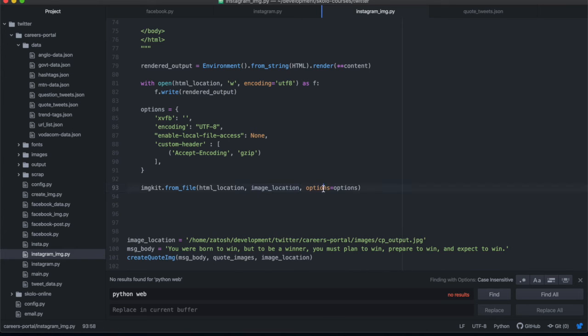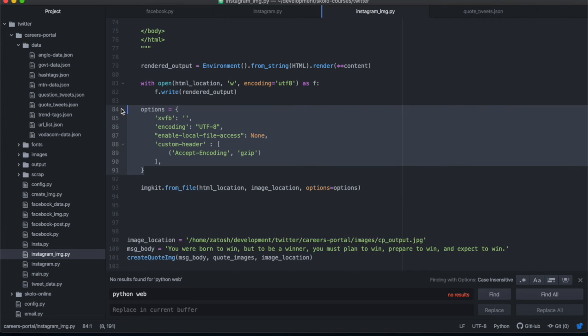Then after we've done that, the options. These options, copy and paste them exactly the way that I have it. Very, very important if you don't want to have issues. You must have this XVFB. You need to install this on your machine the first time. If you worked with us last week and you installed it already, you don't have to install it again because it's already installed. But if you're watching this video for the first time and you didn't see last week's video, go have a look at how to install XVFB.